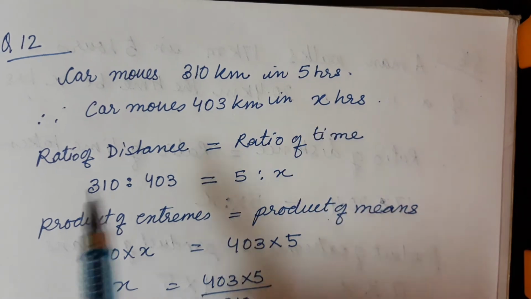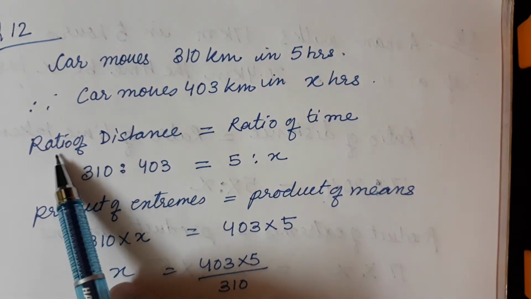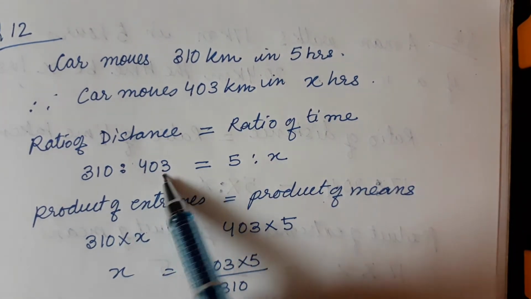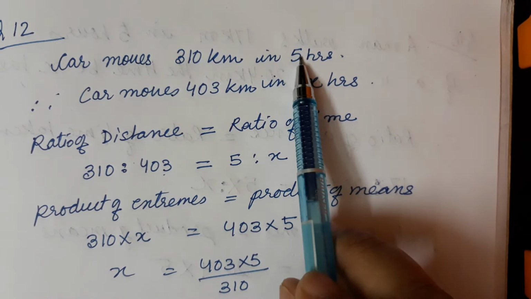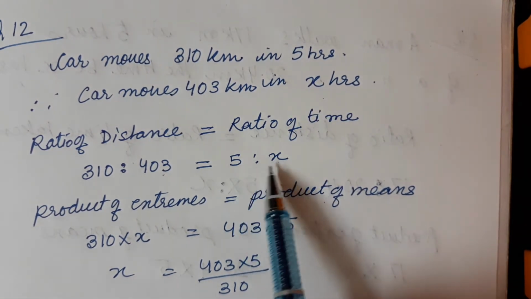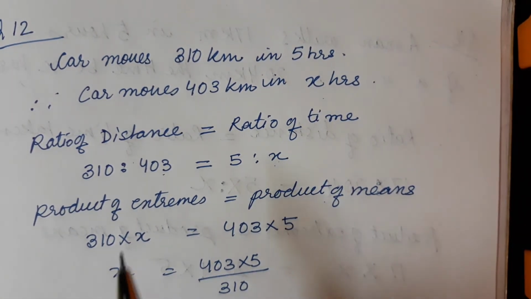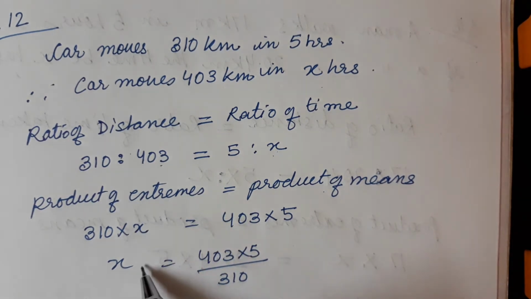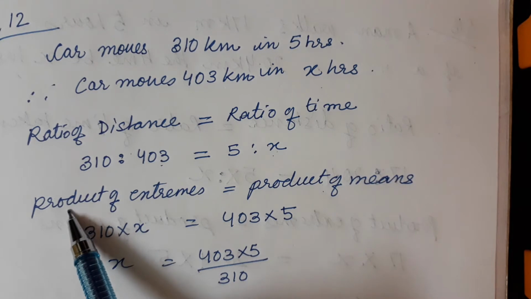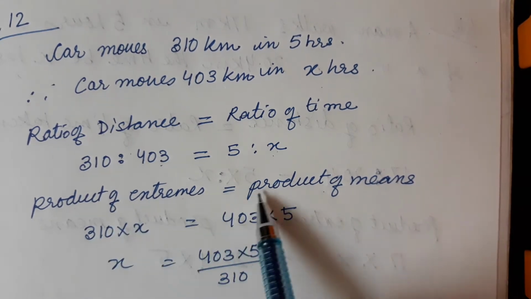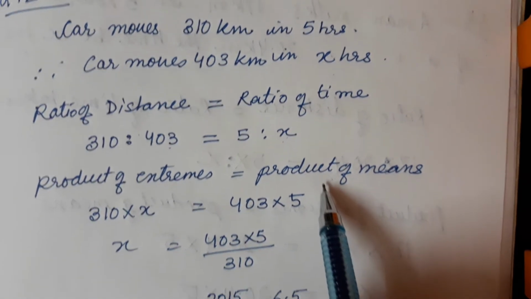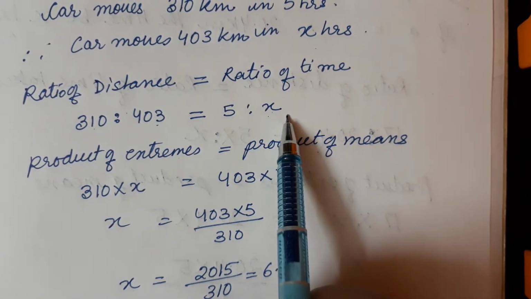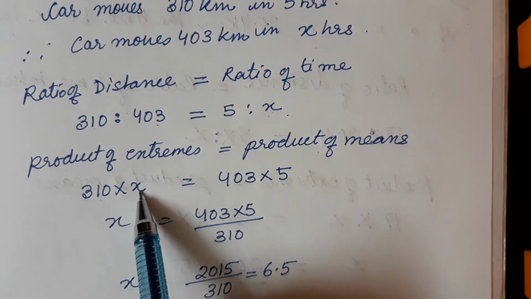hours. So in the ratio we write the ratio of distance. Ratio of distance is 310 is to 403 and ratio of time is 5 is to x. To find out the value, I will use product of extremes is equal to product of means. When I say product of extremes, we are talking about the first and fourth terms, so 310 into x.